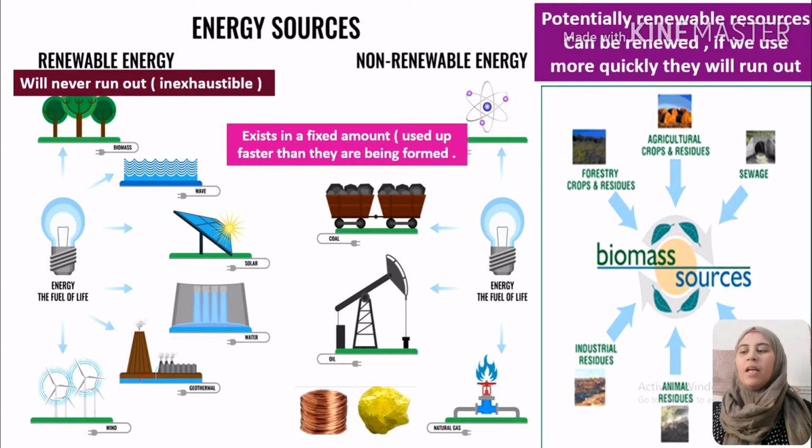Okay, now we will move to energy resources. We have different types of energy resources in our daily life. They are separated into three main types: at first, renewable resources of energy, non-renewable resources of energy, and potentially renewable resources of energy. We will start with the first one, renewable energy.